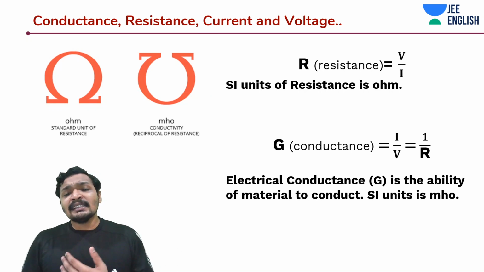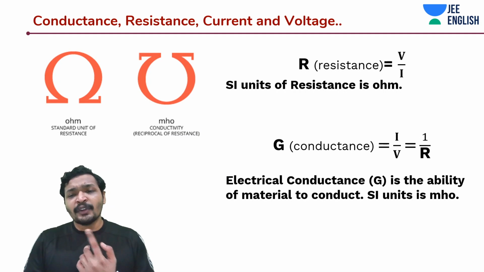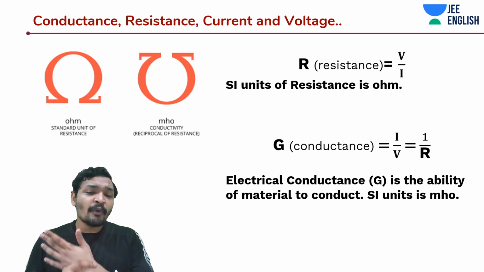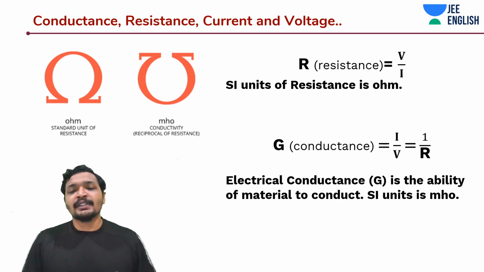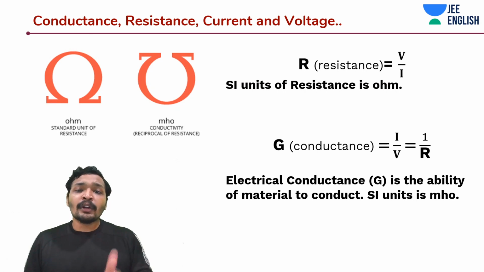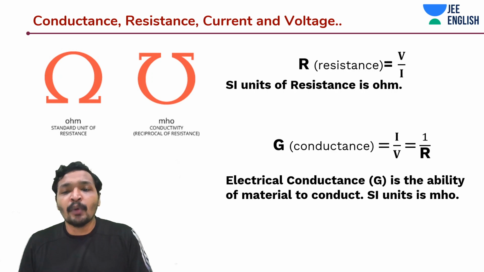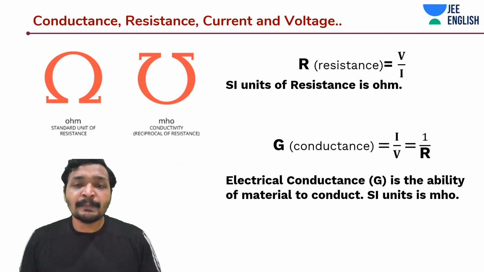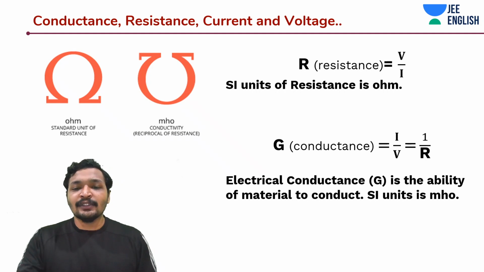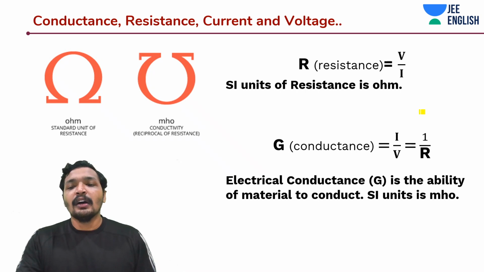And the thing is, resistance is going to be V by I, whereas conductance is going to be I by V, which is also intuitive. The more the conductance, the more the flow of current for the same voltage. If I am applying the same potential using these batteries, then more current should be flowing for a material having more conductance. Conductance is also a dimension dependent, size dependent property, it depends on area and length, but the other way around, because it is directly the inverse of resistance.